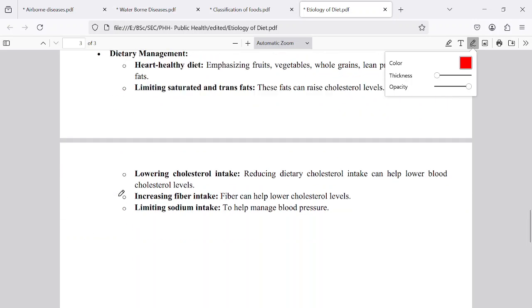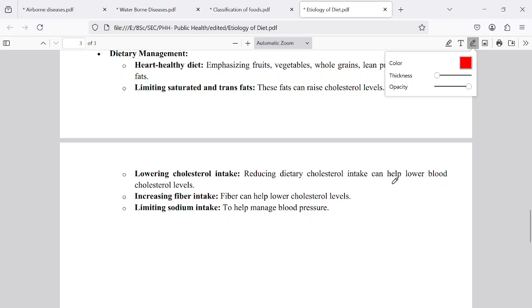So we have to maintain a proper diet. Good fats have to be taken. High density fats have to be taken, but not LDL. Low density fats should not be consumed. Especially you should not use junk food,